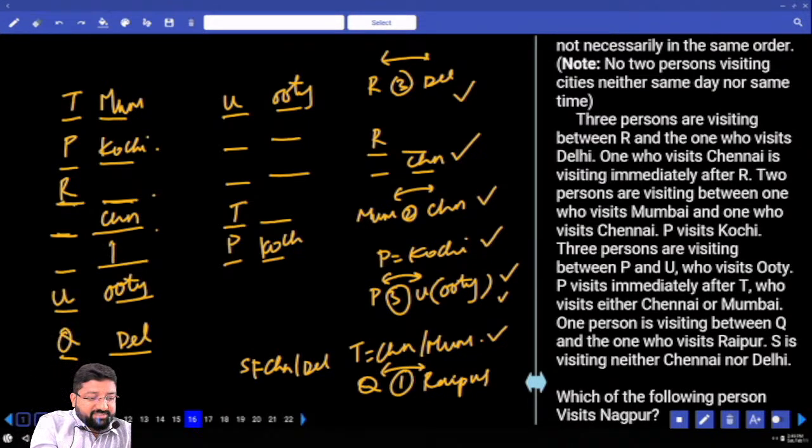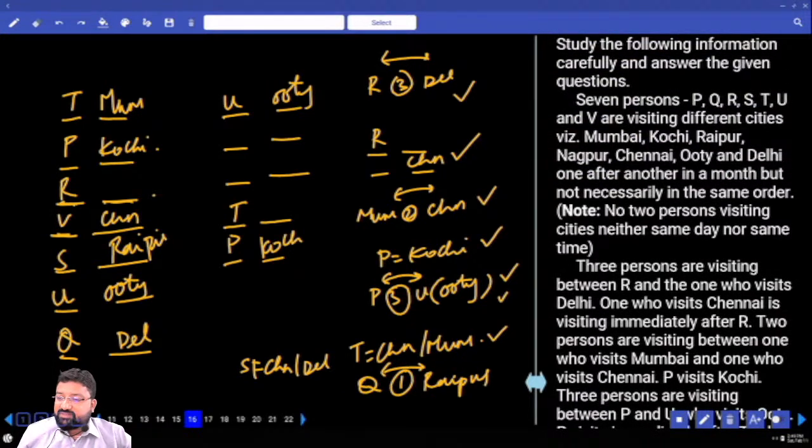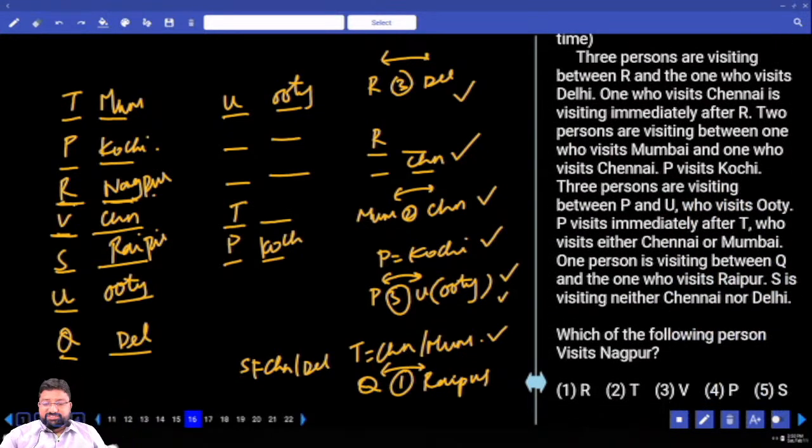This is Q and this is Raipur. S cannot be Chennai, so this should be Chennai. There's one alphabet which is missing. PQRSTUV. There's one city which is missing. What is that? And it is Nagpur. Understood, students? Are you all clear with this?